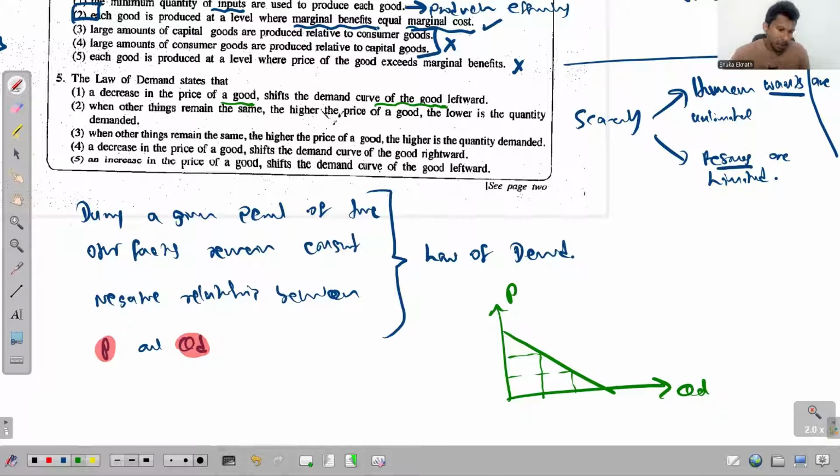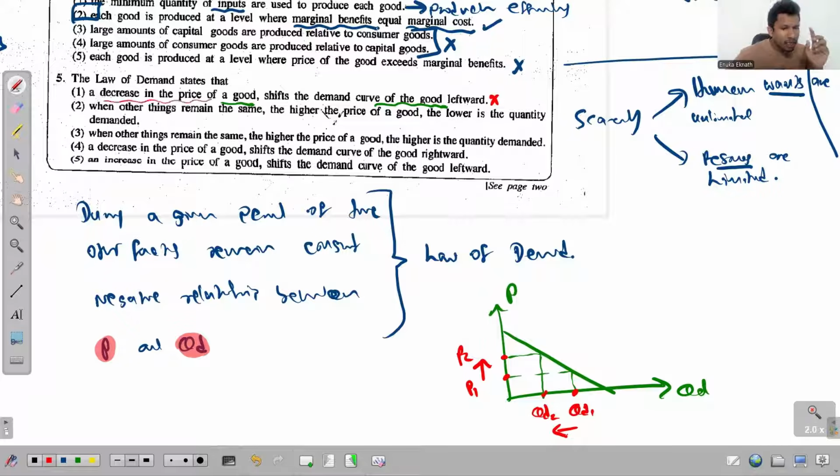Assume that the price increases from P1 to P2. Then QD decreases from QD1 to QD2. And what happened to the demand curve? Nothing happened. So that's why this statement is wrong.